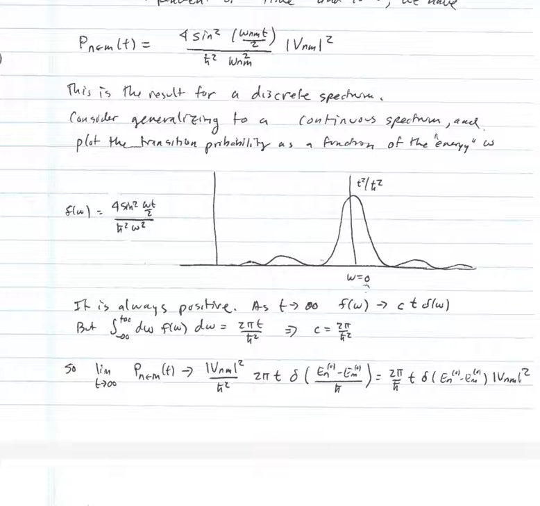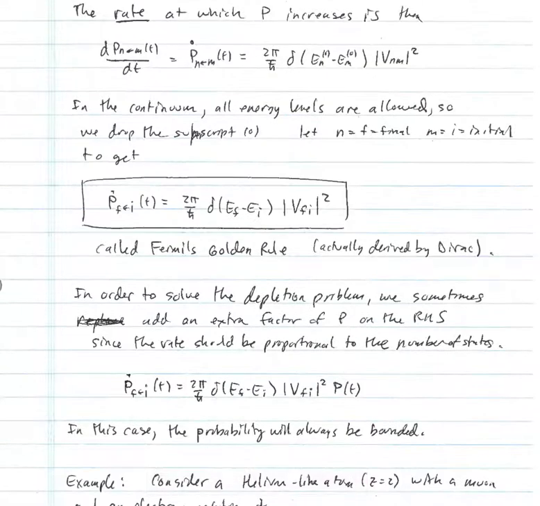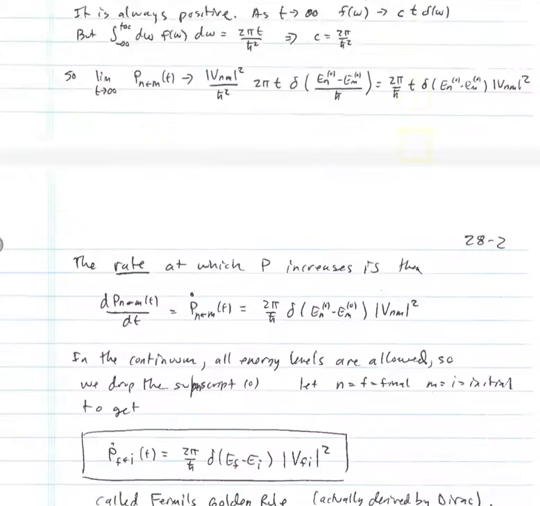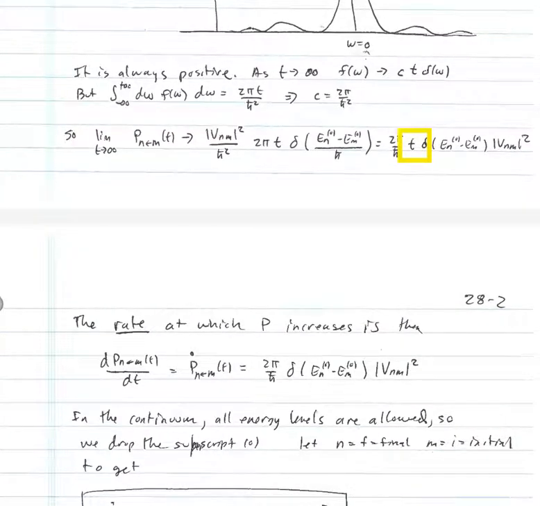All right, so we have worked out a formula here, and you can see that the probability is increasing linearly in time. Let me show that to you again. You can see it's got a t in front of it. So the probability is increasing linearly in time.